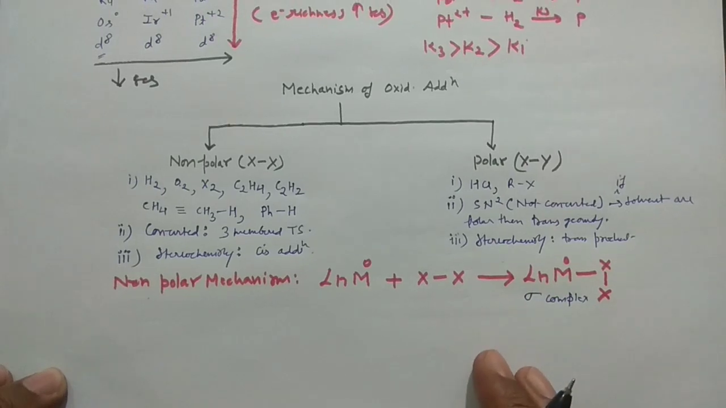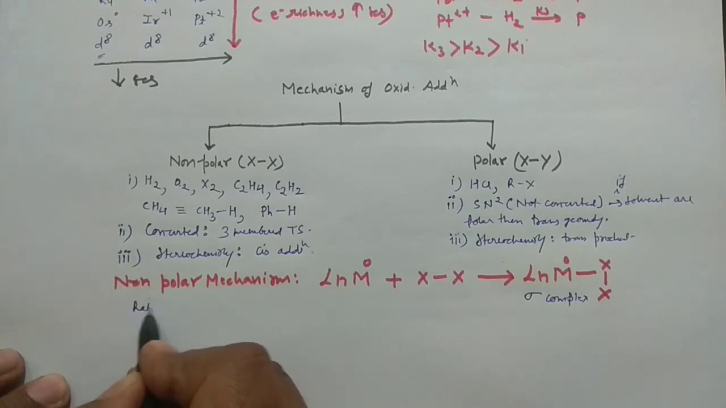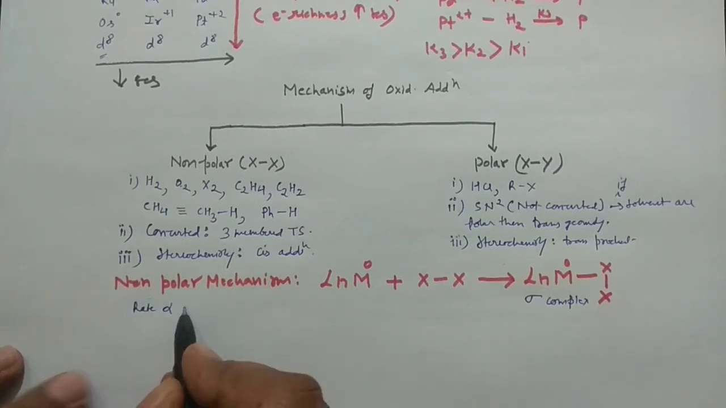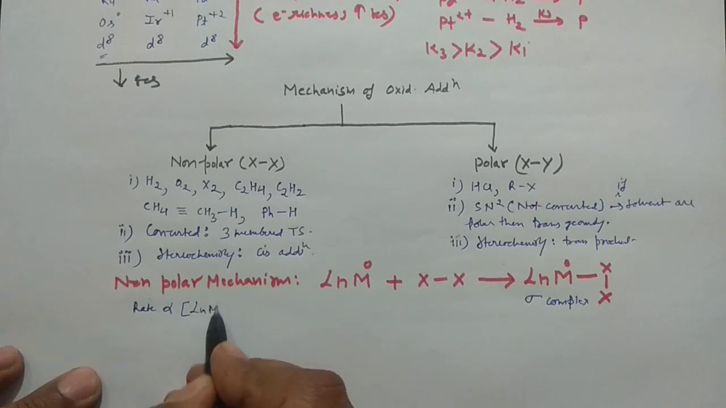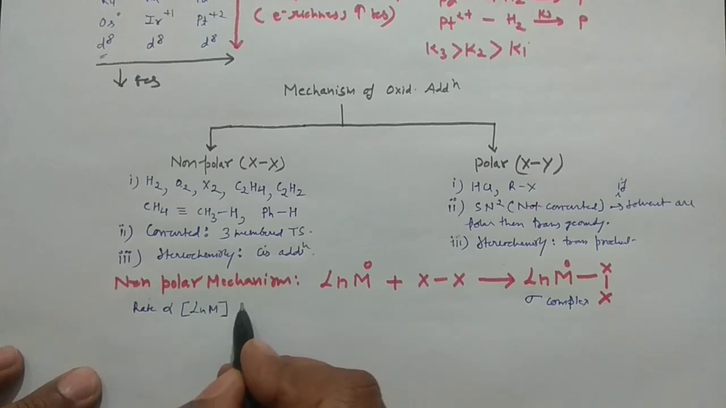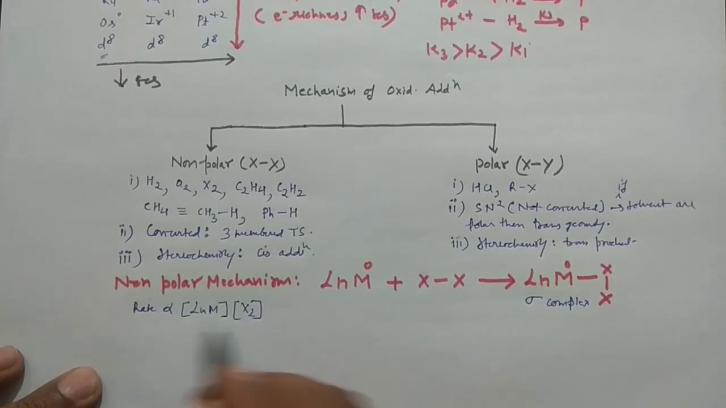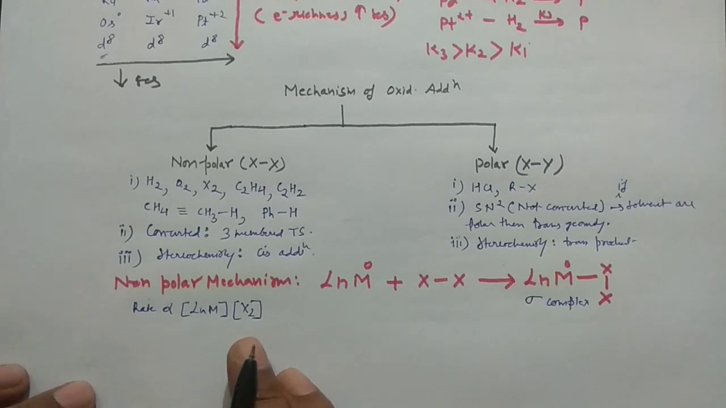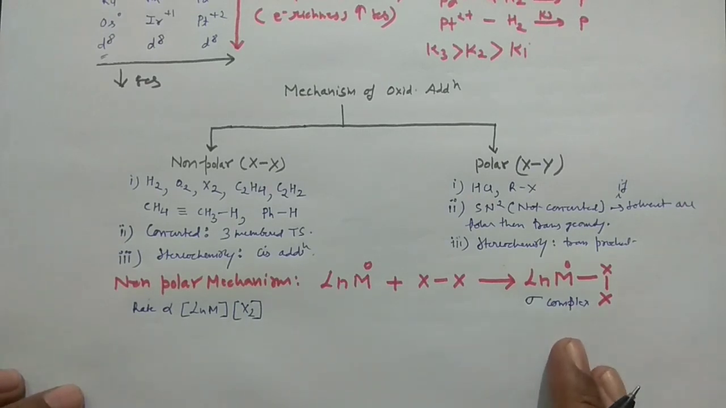In that case, I have already told you the order of the reaction is second order. So if you want to know the rate, that would be directly proportional to the concentration of your starting material times the concentration of X2. So it's a second order reaction, and the same thing would be true in the case of the polar species also. And from here you can conclude the stereochemistry of the complex also. How can you conclude the stereochemistry?